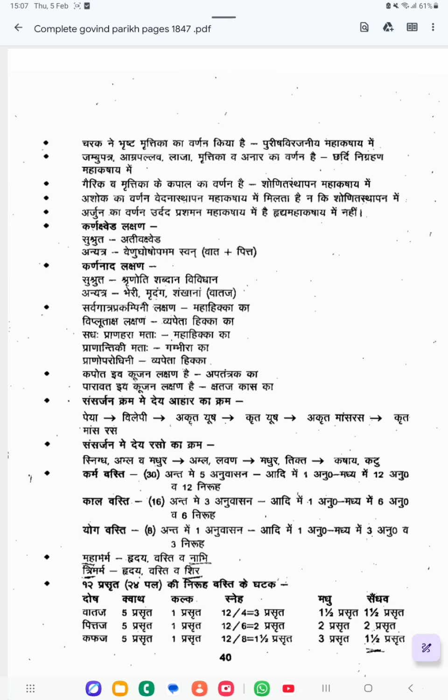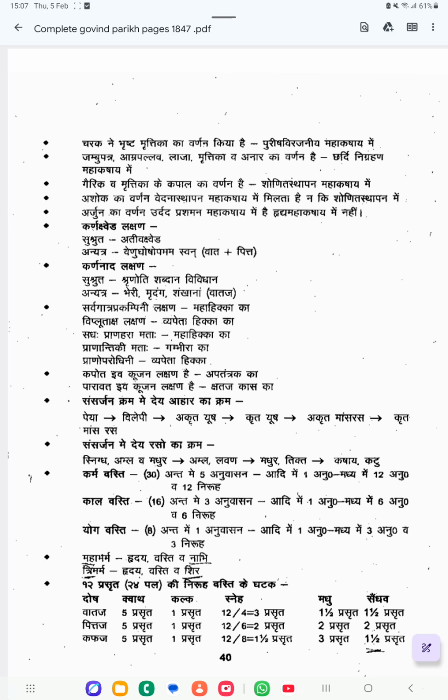But Charaka has included Ashoka in Vedana Sthapana Mahakashaya. So sometimes you can get a question, it comes under which Mahakashaya. But practically we used to give it for bleeding disorders, so we will go for the Shonita Sthapana. So that's why it is not included in Shonita Sthapana. It is included in Vedana Sthapana Mahakashaya.